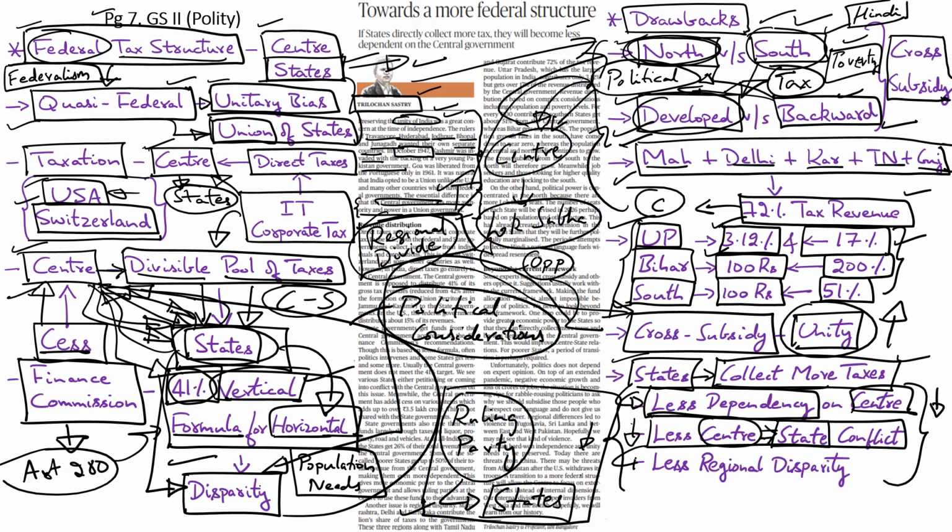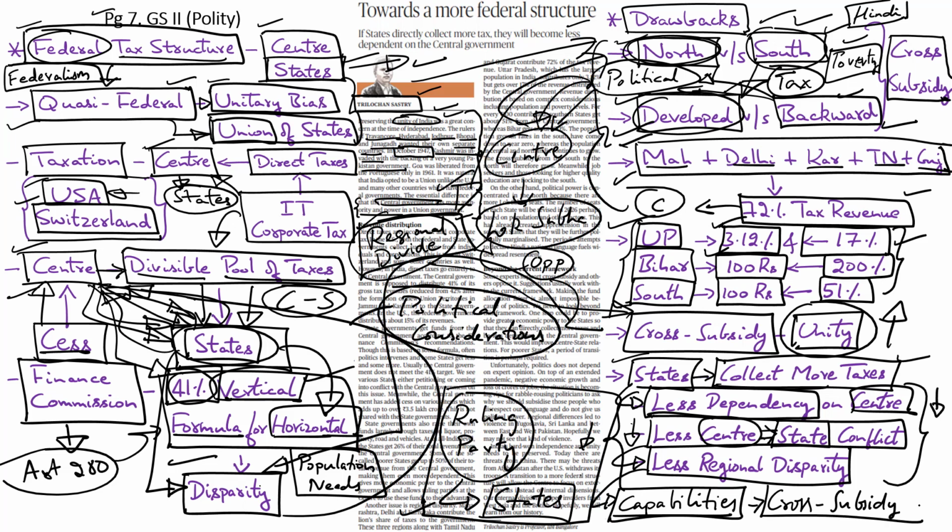This would also help in addressing regional disparity, as states would then be raising revenue based on their own capabilities, and this would reduce the need for cross-subsidization. On these grounds, the writer calls for a more federal tax structure in which the states can directly collect more taxes, thus reducing their dependency on the center and even helping in addressing regional disparity.